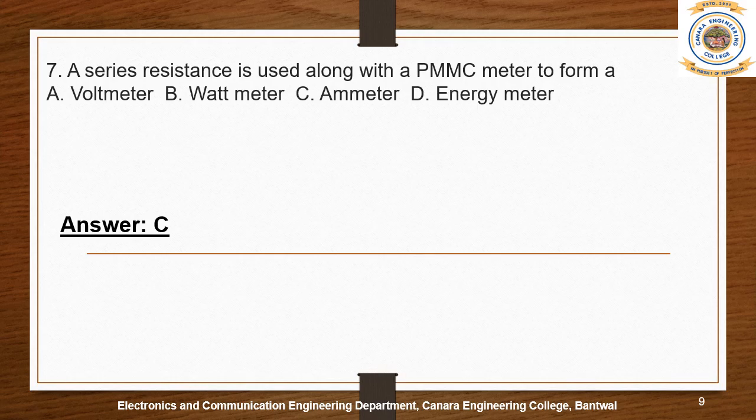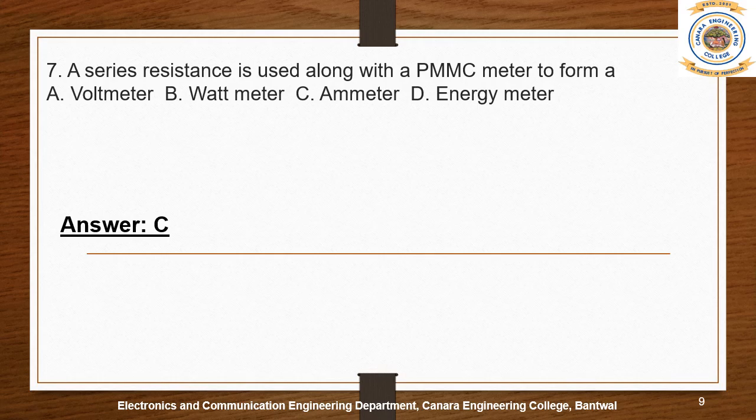Here it is inside the structure of the ammeter, where we manufacture the ammeter by using PMMC, permanent magnet moving coil. It's an internal structure, or internal connection.